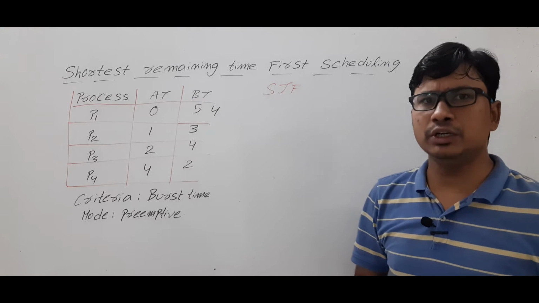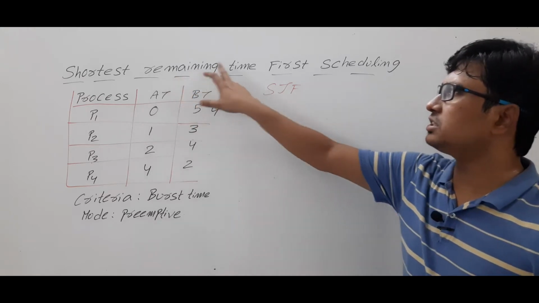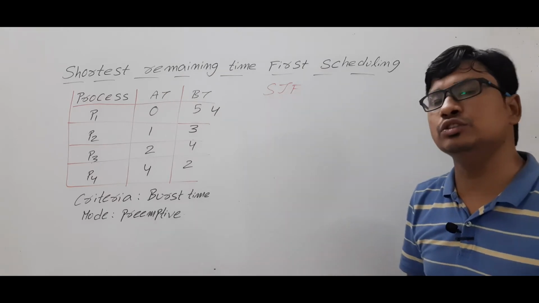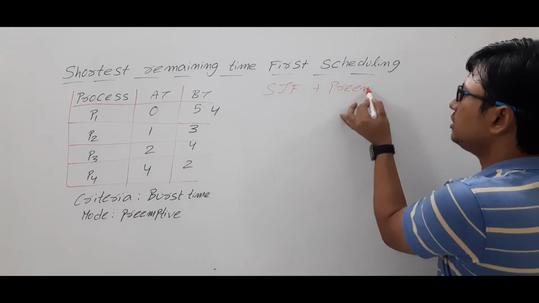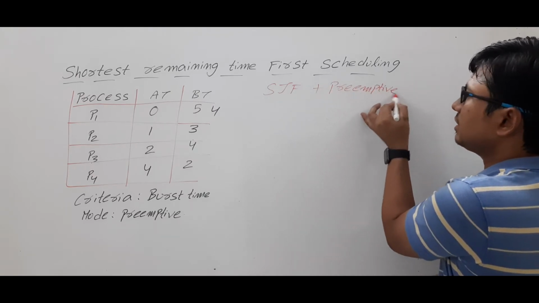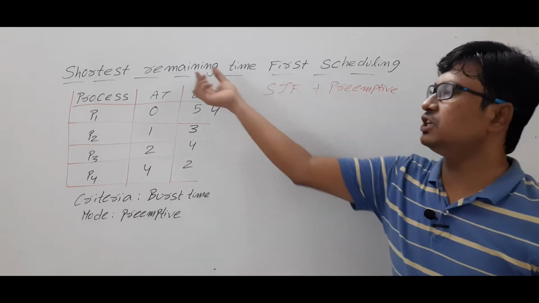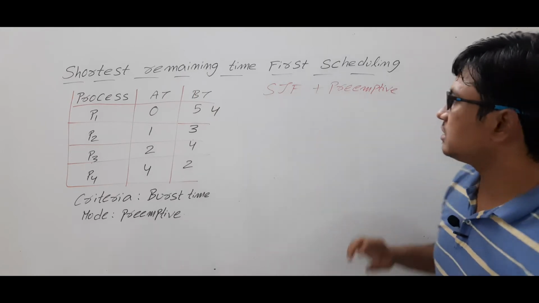In some competitive exams, to make you confused, instead of giving it as shortest remaining time first scheduling algorithm, they will give you shortest job first scheduling algorithm plus preemptive. So even if they give you shortest job first scheduling algorithm with preemptive, it is equal to shortest remaining time first scheduling algorithm only. Is it clear?